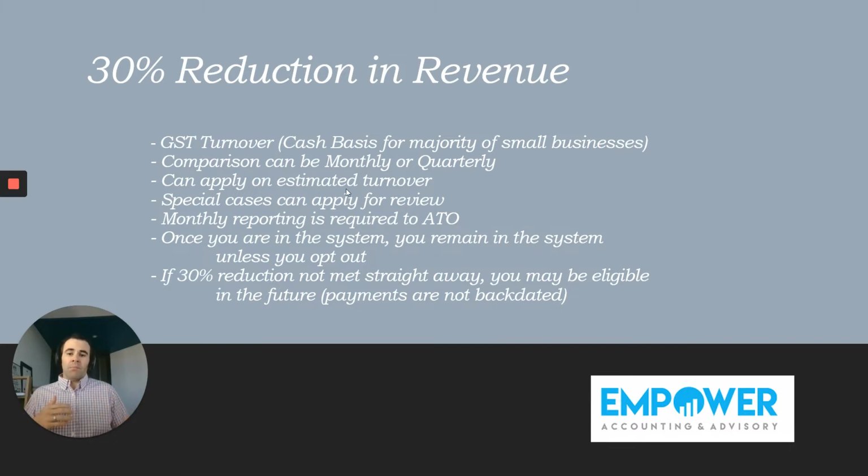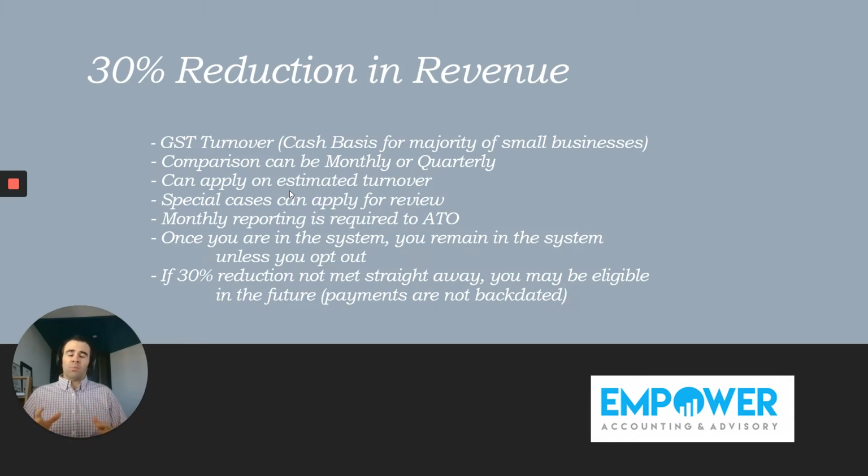judging of where you will end up, especially being a quarterly comparison. Sitting here today, it is the middle of April, so the first quarter we can go off is the June quarter. Sitting here in the middle of April, we don't know where we're going to end up for the June 2020 quarter. Obviously, that's still 2.5 months away, and if anything like the last month is to go off, anything can happen in that time. That's why the ATO has come out and said it's on estimated turnover. So you can sit here and estimate your June 2020 quarter versus your June 2019, what actually happened for the quarter there.